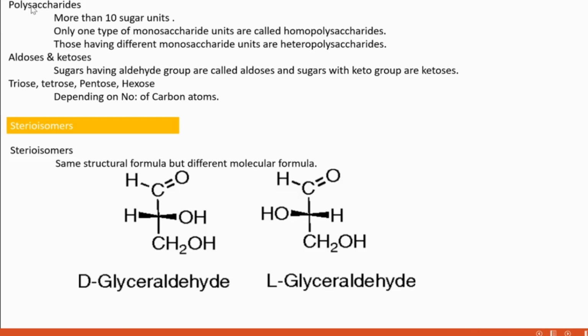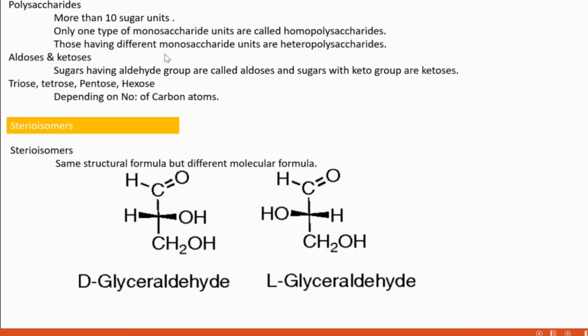Next, poly means those carbohydrates having more than 9 monosaccharide units are called polysaccharides. More than 9. In the case of polysaccharides, if all the monosaccharide units are of the same type, then they are called homopolysaccharides.